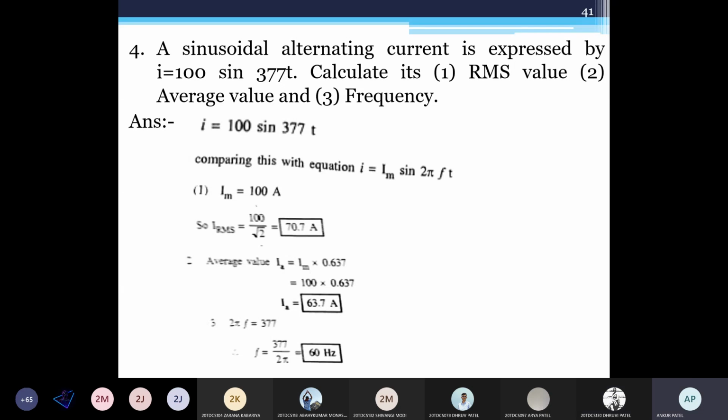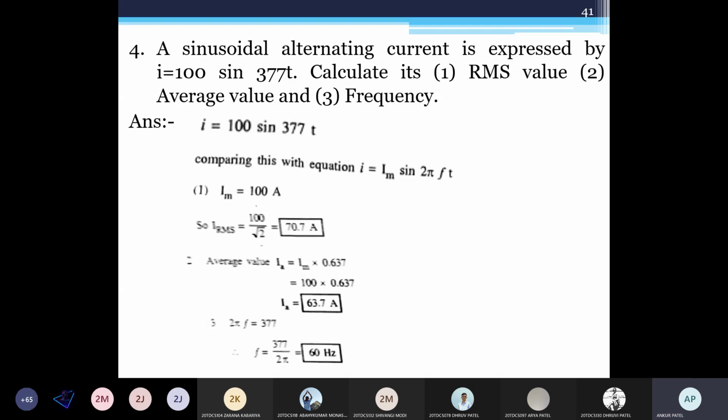So this is the ending of this unit 5. You need to remember definitions, comparison of AC and DC. You need to remember average value, derivation of average value for sinusoidal and half-wave rectified current, RMS value definition, then derivation of RMS value for sinusoidal and half-wave rectified current, form factor, peak factor, and these examples. Okay, so I am ending this unit 5.